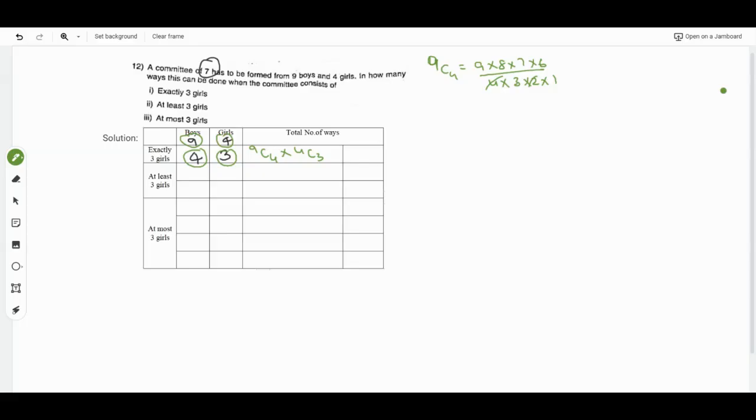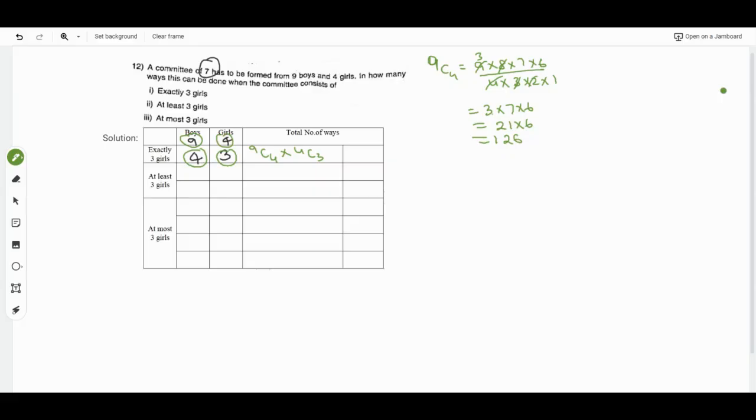So 4 twos are 8 will get cancelled, 3 ones are 3, 3 threes are. So it will be 3 into 7 into 6. 3 sevens are 21 into 6. It will be 126.